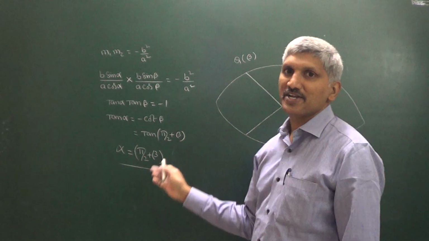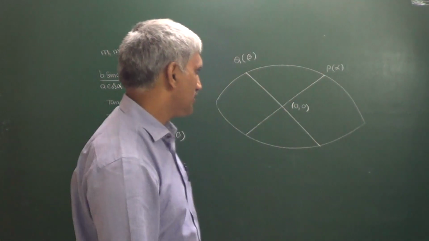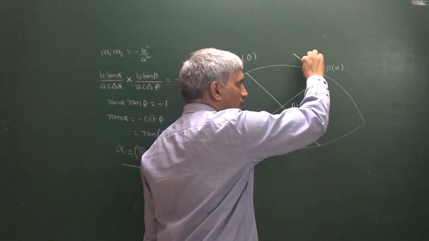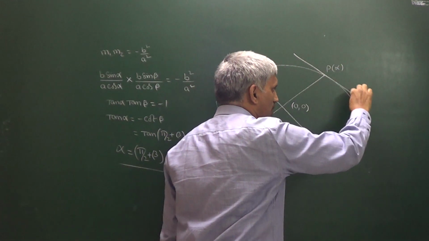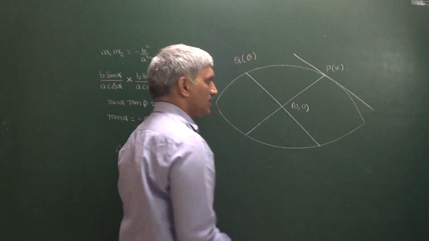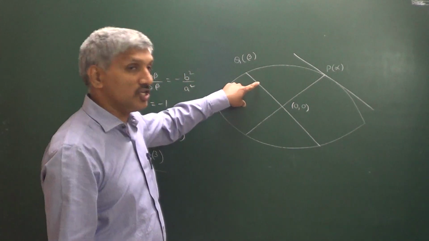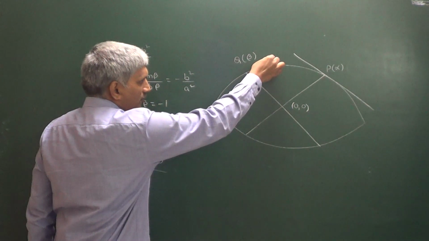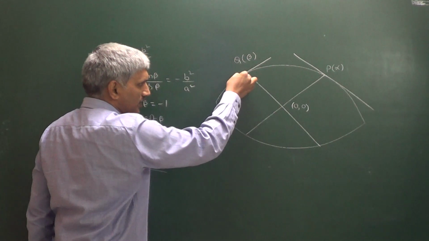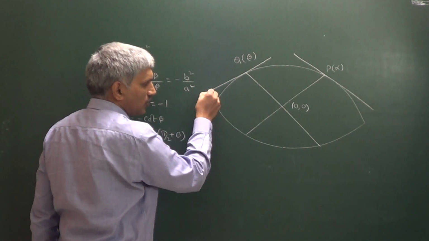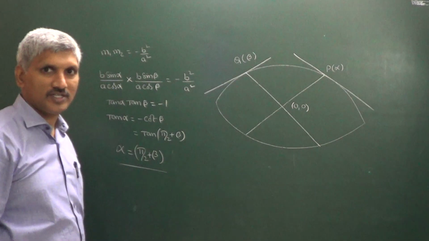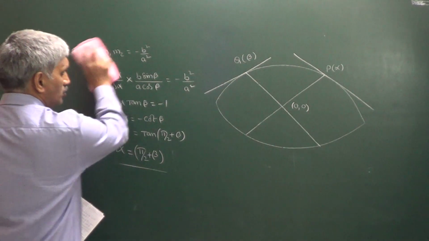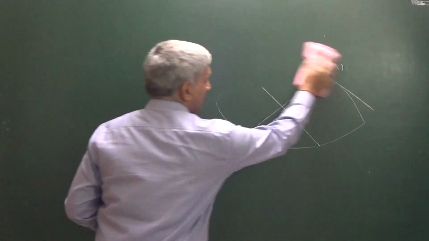Now what happens here is, I am drawing a tangent at one end of the conjugate diameter. This tangent must be parallel to the conjugate diameter. Similarly, at this end we are drawing a tangent. This tangent is parallel to this conjugate diameter. So these are a few applications based on conjugate diameters and related problems.